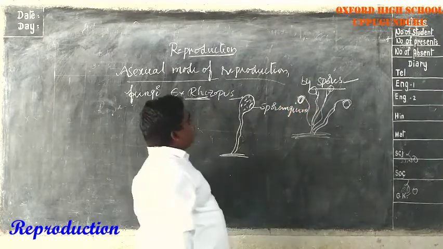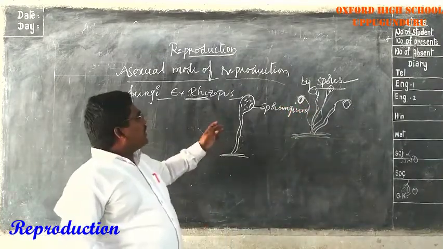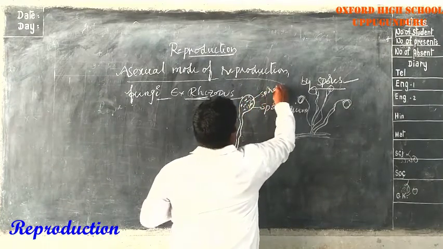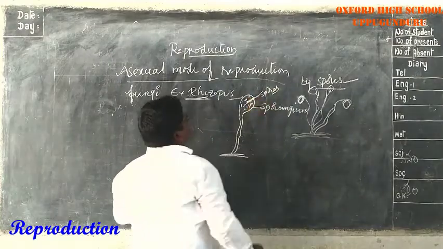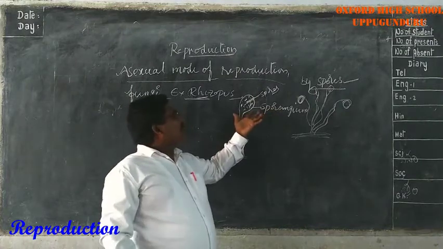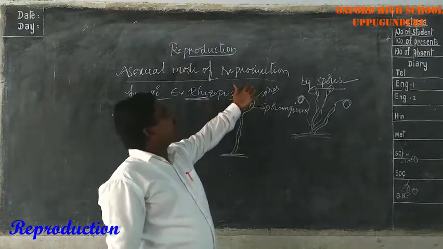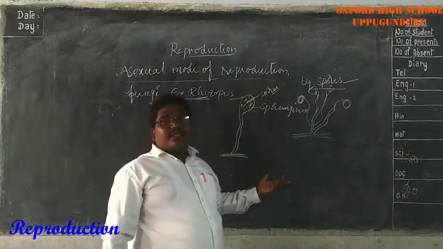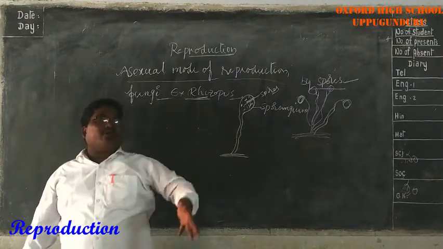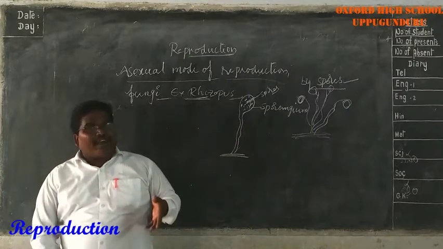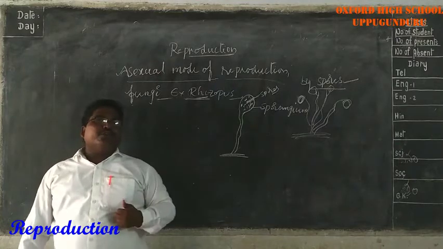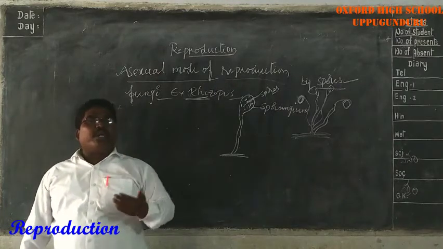Sporangium. Singular sporangium, plural sporangia. These are spores. The spores are present in the sporangium. When the spore case bursts, as sporangia burst, the spores enter into the air. When they fall on the ground or on food or in the soil, by getting favorable conditions like damp and dark areas, they will grow into new individuals. This is the mode of reproduction.